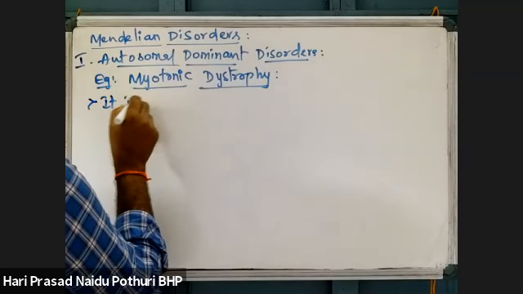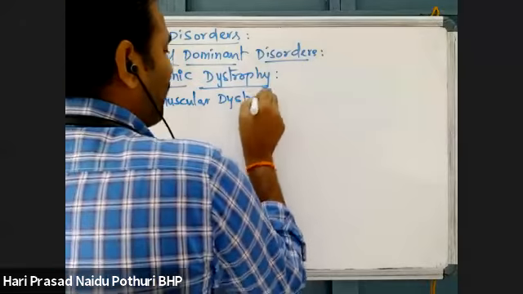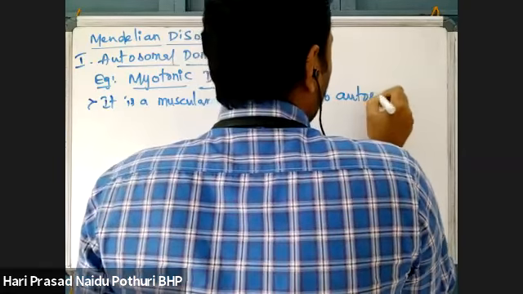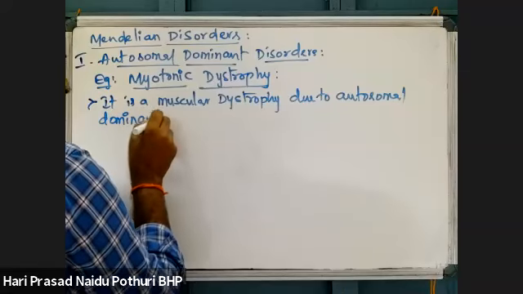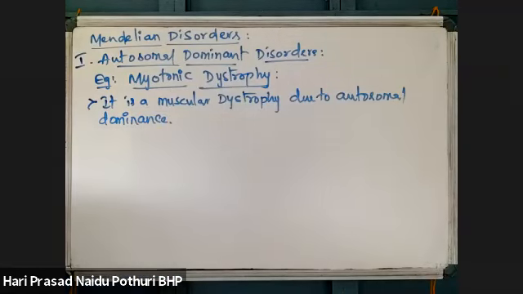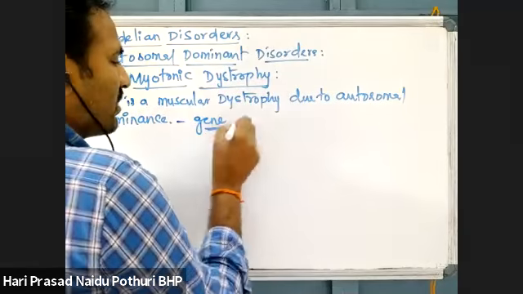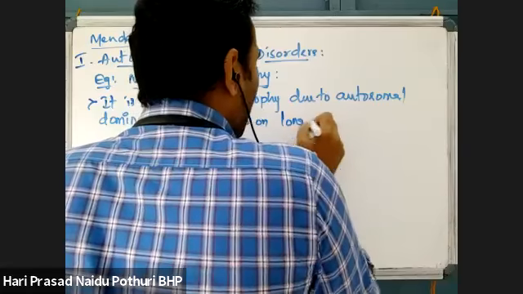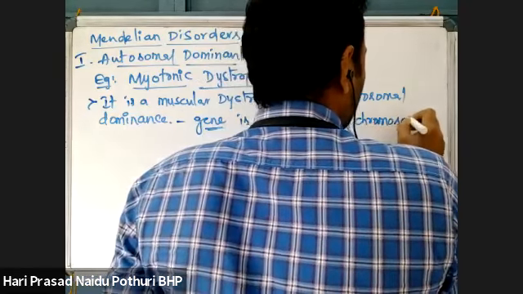It is a muscular dystrophy due to autosomal dominance. Due to the autosomal dominance, they develop a type of muscular dystrophy. Here, the gene of this disorder is on the long arm of chromosome 19.